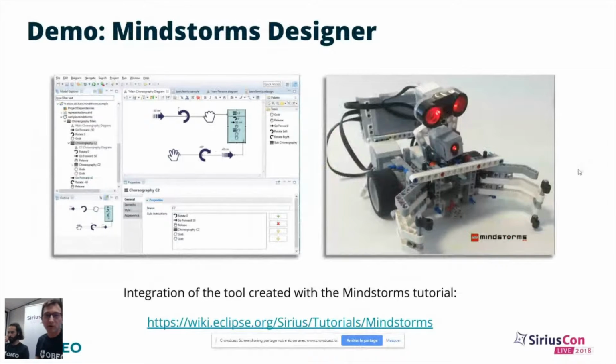Now, for the demo part, Julien here with me is going to do the... Give me the mouse. Oops. He's going to do the demo.